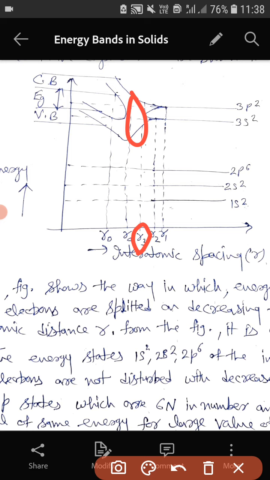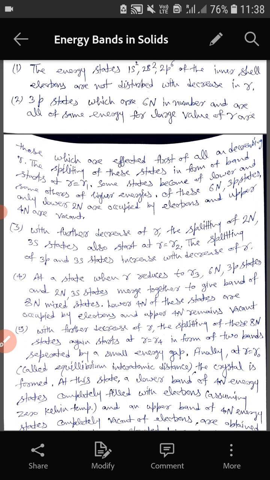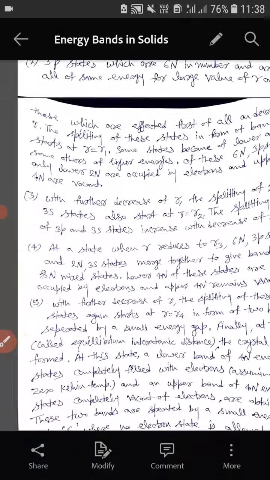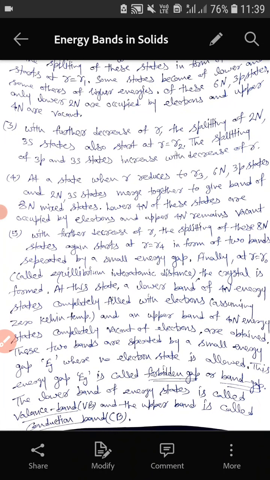That means we got a band of total 8N states in which we cannot distinguish which one is P and which one is S. Out of those 8N, 4N will be completely filled and 4N will be completely vacated. Why? Because we have only 4N electrons, 2N electrons of the 3s orbital and 2N electrons of the 3p orbitals. So out of 8N states, 4N will be occupied by the electrons and the other 4N will be vacated.